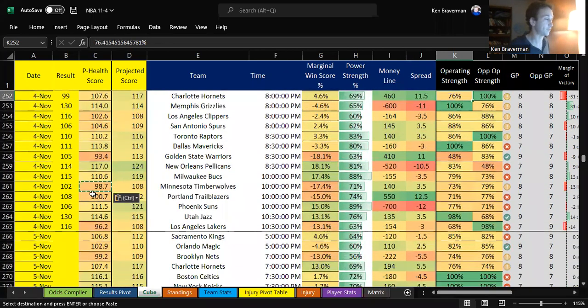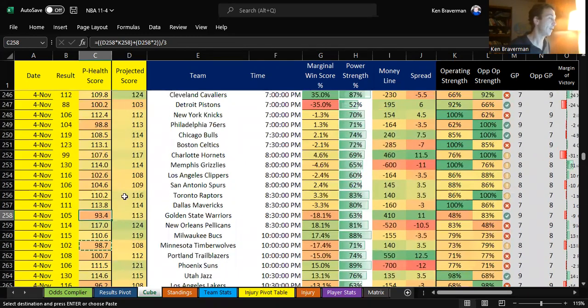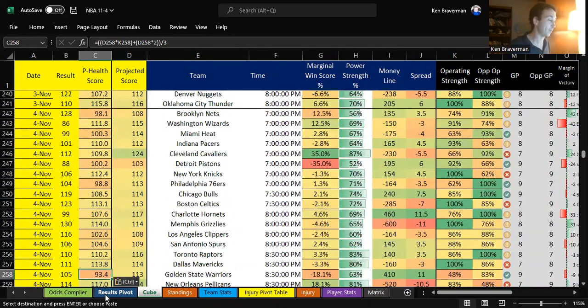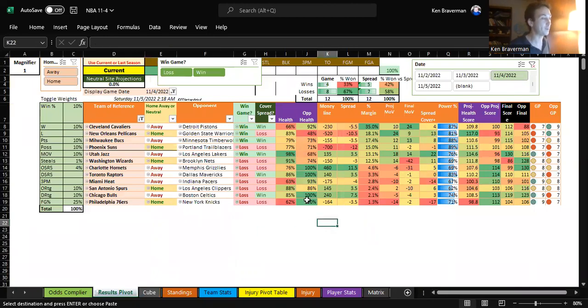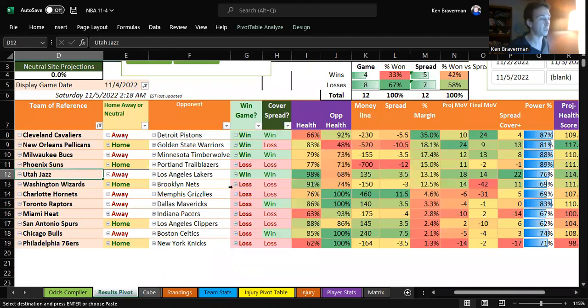I did it and I was starting to test out some stuff, and it's a pretty simple formula. It's just kind of deducting some points, a percentage of points, depending on how injured the team is. I did it and I was like, whoa, watch this. All right. So this is the look that we have today. Utah wins. Fantastic. Utah wins. Pick of the day wins.